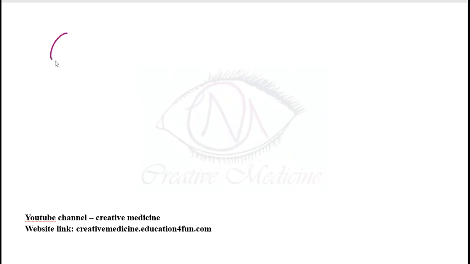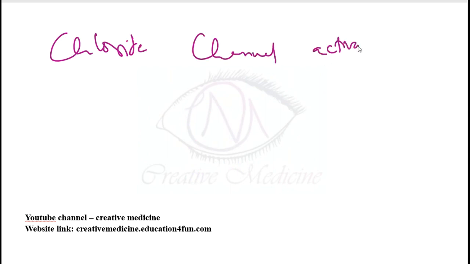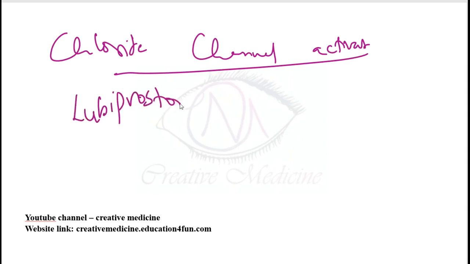Then we have chloride channel activators. The use of these chloride channel activators is in constipation-dominant irritable bowel syndrome. Here we have lubiprostone, then linaclotide, and plecanatide.